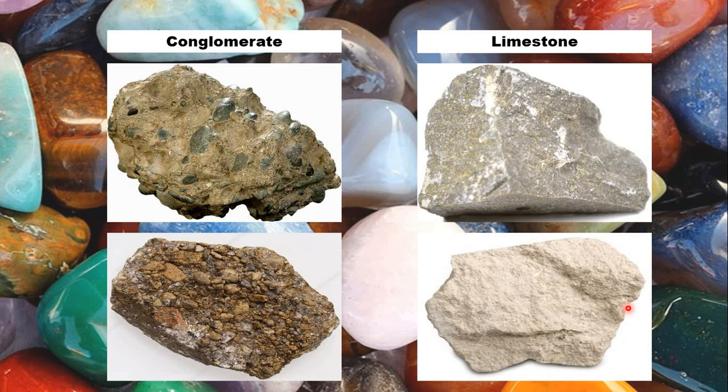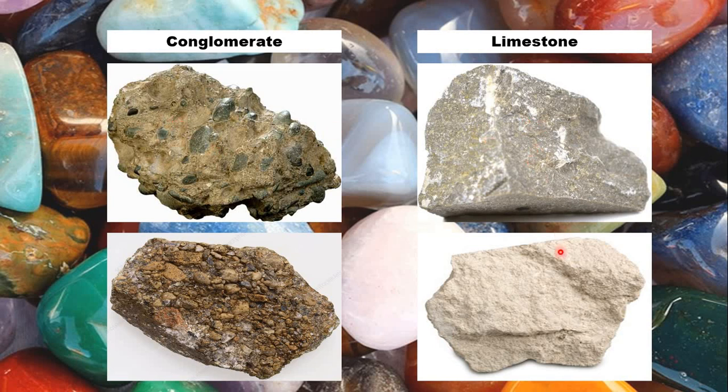See, this is conglomerate. Here you can see pebbles and rocks, they have got all bound together and formed a rock. Rough surface, and you can see over here the pebbles and other pieces of rocks and stones cemented together. And here also you can see these are pebbles and stones which are cemented together by minerals, sand and other things. So this is conglomerate.